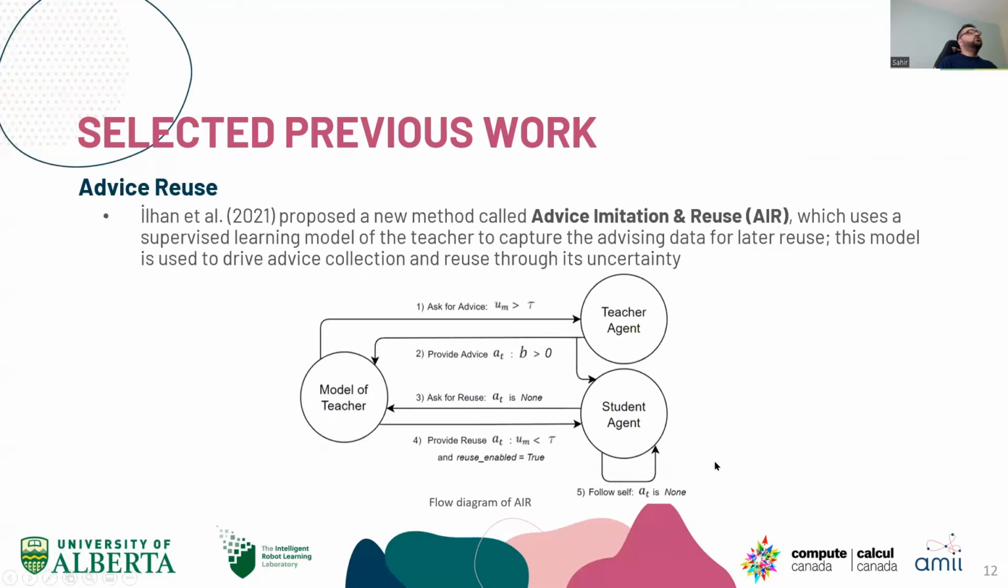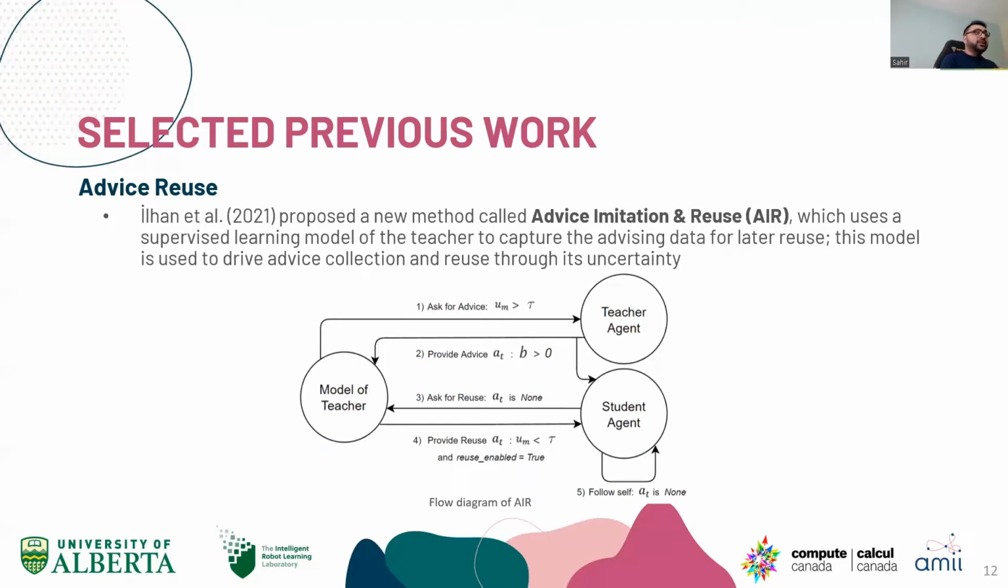Moving forward in the literature, Elhan in 2021 proposed a new method called advice imitation and reuse, AIR, which uses a supervised learning model of the teacher. It captures the advising data between the teacher and the student. This is a supervised learning neural network, and it is trained on the communication that happens between the teacher and the student.